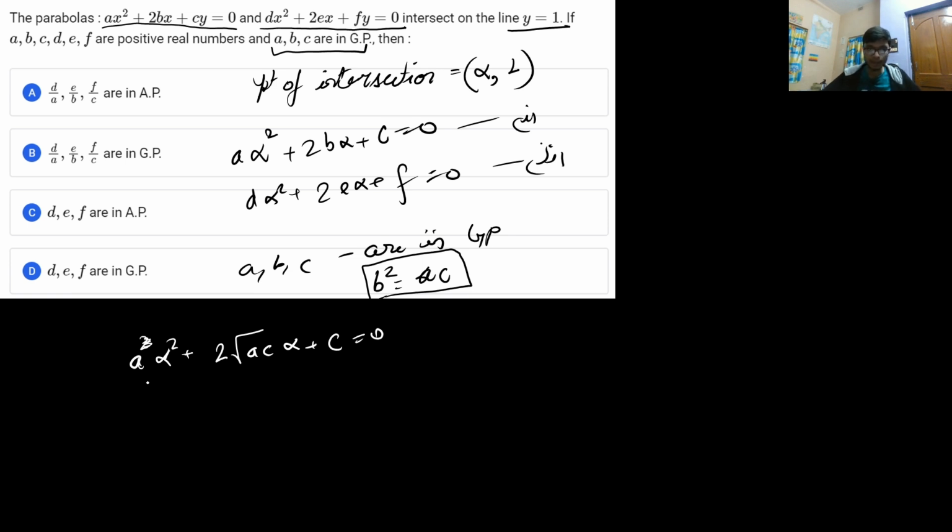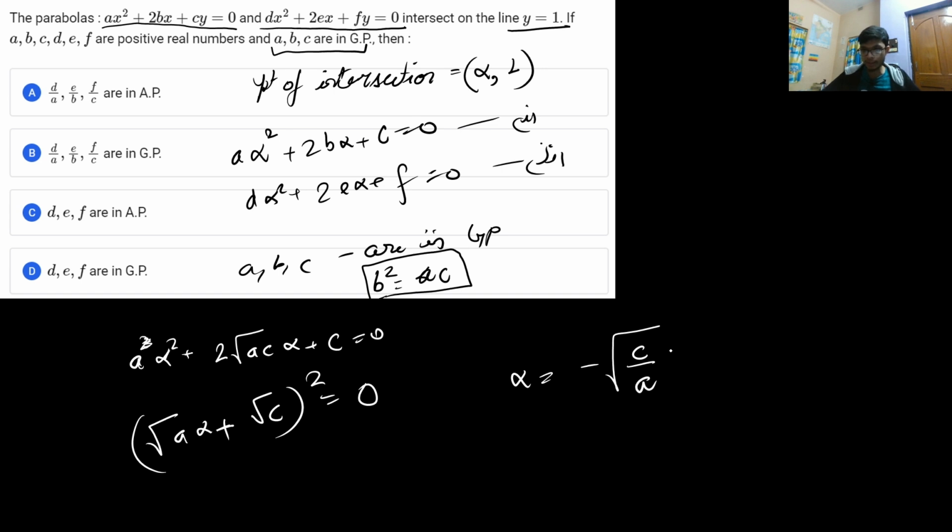Now I can factorize this in a perfect square. As you can see, I can factorize it as root a alpha plus root c, whole square is equal to 0. Now from here I will get the value of alpha as minus root under c by a.